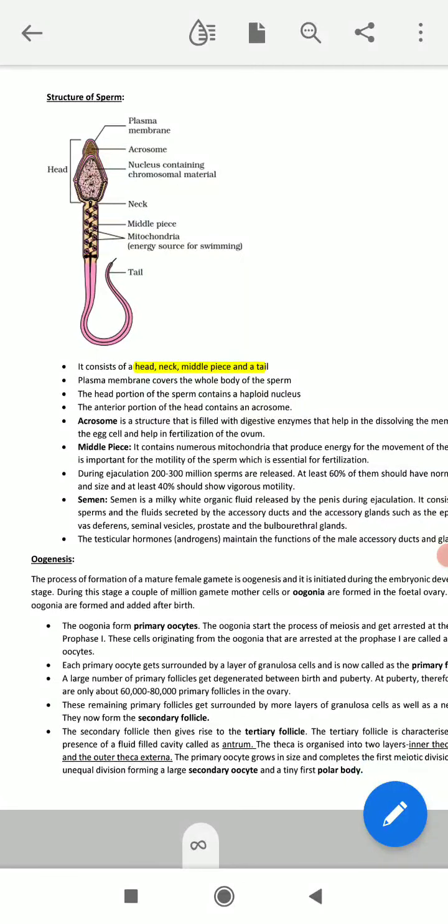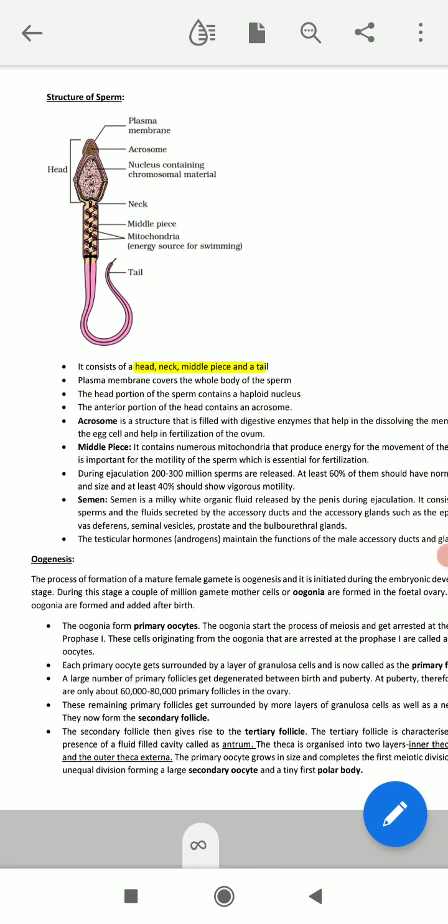This is very easy. The tail portion is a long, slender and tapering structure. And what is the main importance of the tail? The sperm swims by vibrating its tail in the fluid medium in search of the ova. So this tail helps the sperm cell to swim during the searching time.